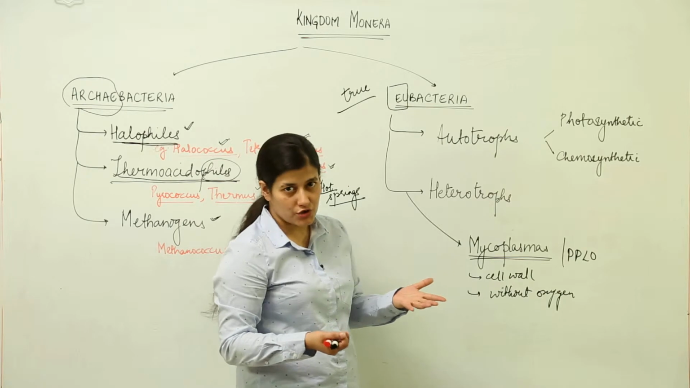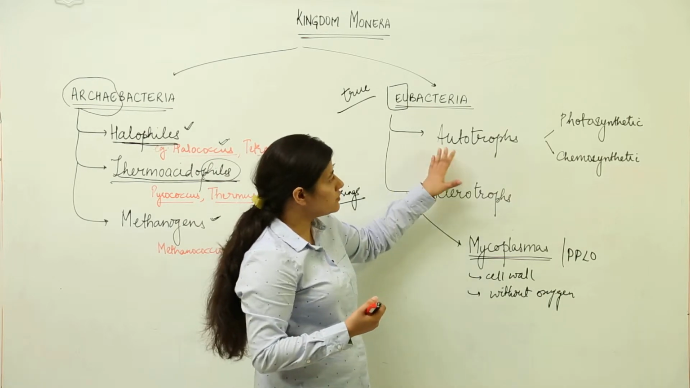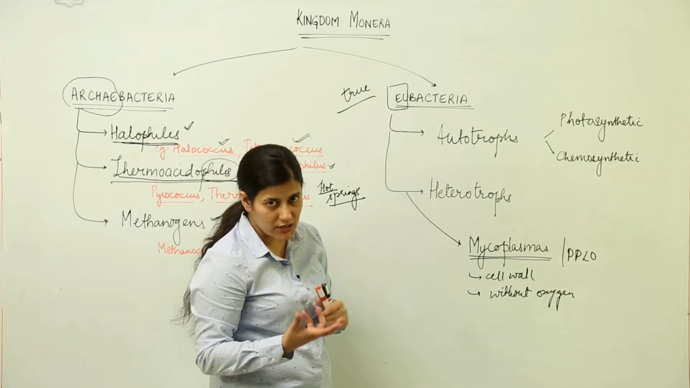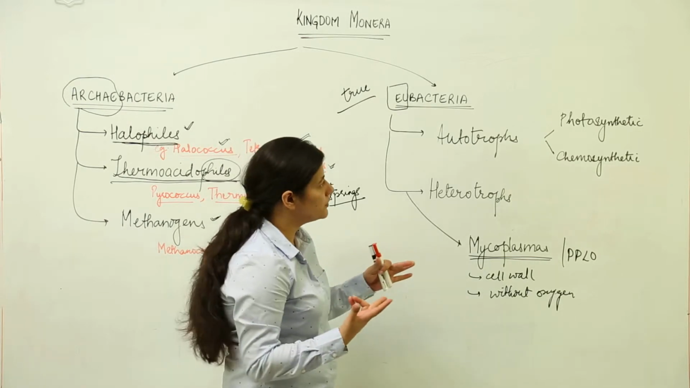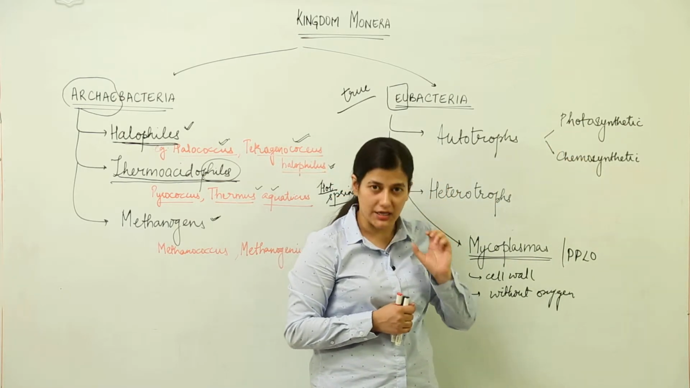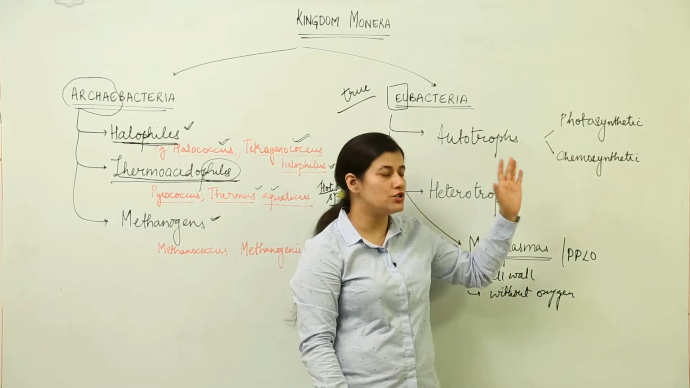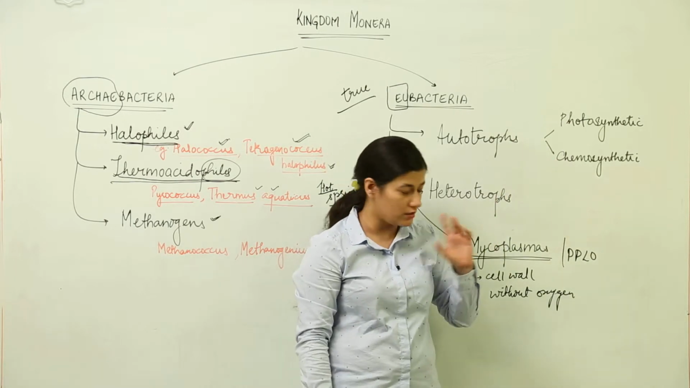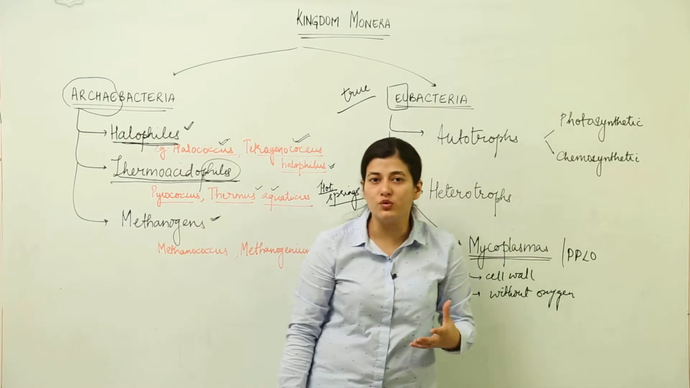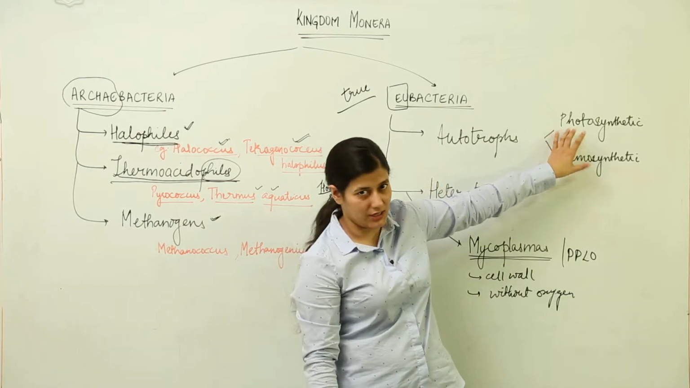So that would be their nutritional procurement. Coming to the autotrophs, you know that autotrophs are those organisms which can make their own food. Now there are two methods in which the food could be made. First is that you are going to take the energy of sunlight. So those bacteria which use sunlight for making their food would be photosynthetic bacteria.